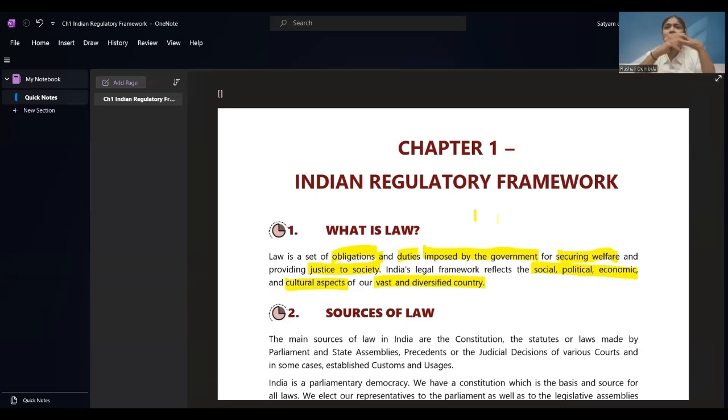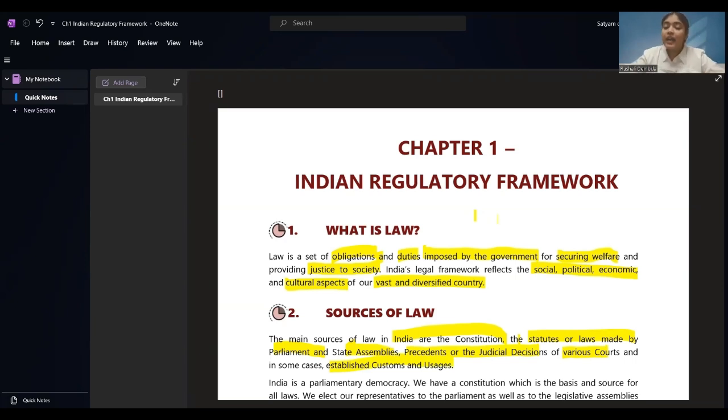Now, this law, you will be thinking, how did this law come into question? Who created it? What is the source of law? Who is going to write the laws? So, we are going to see the sources of law now. Now, the main sources of law in India are the constitution, the statutes or laws made by the parliament and state assemblies, precedents of the judicial decisions of various courts, and some cases established by customs and usage.